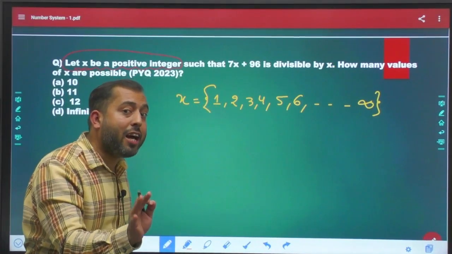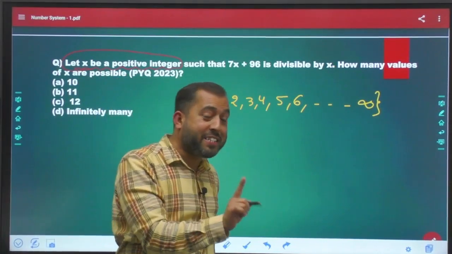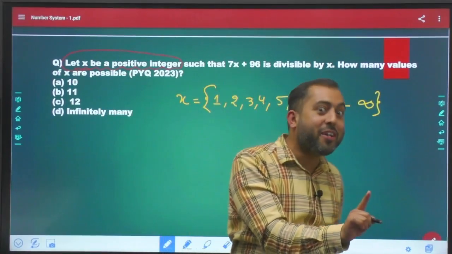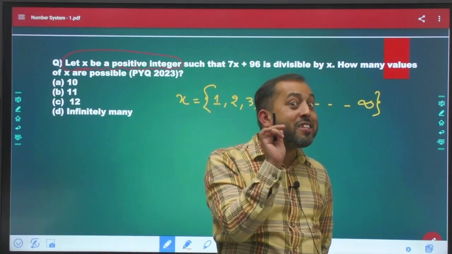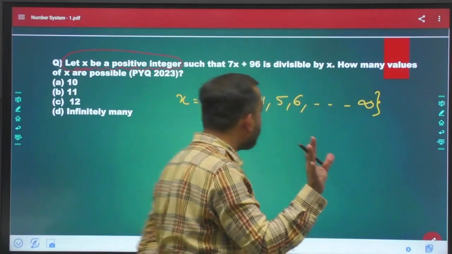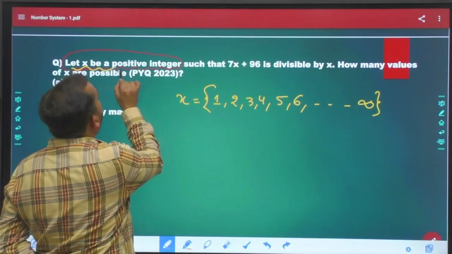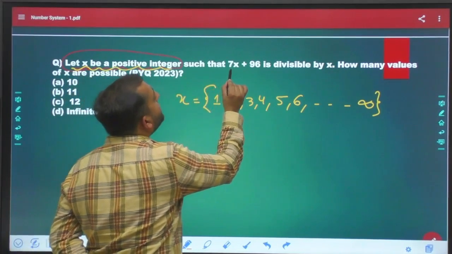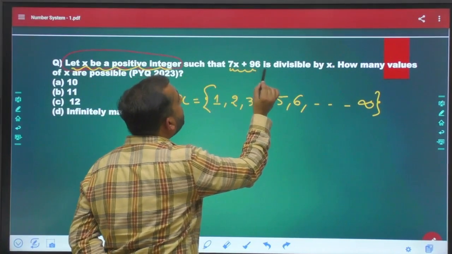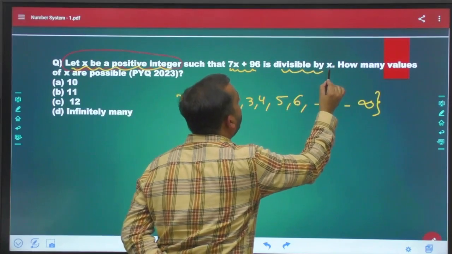Integer is given, so you cannot include decimals or fractions, because integer is written here. Remember. Now the next thing: let x be a positive integer such that 7x plus 96 is divisible by x.